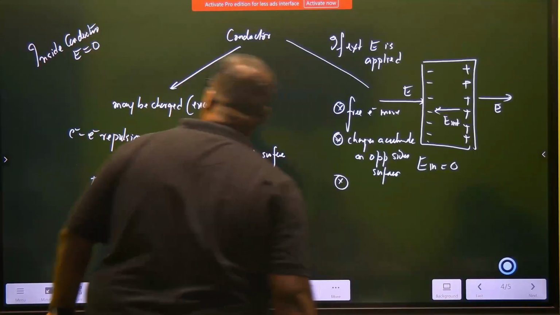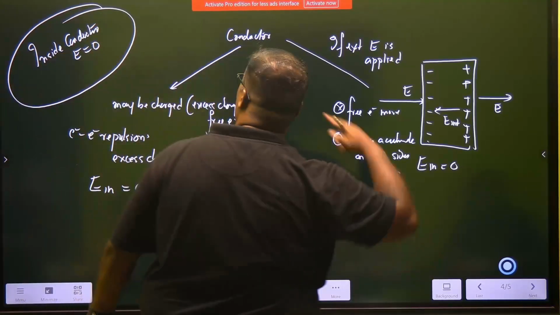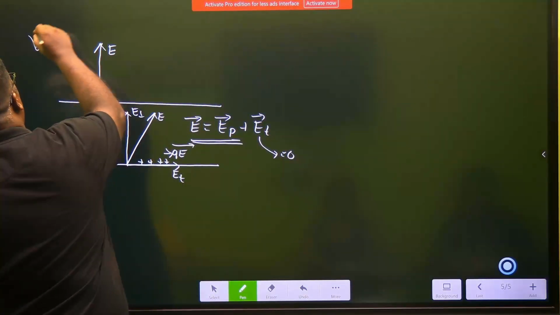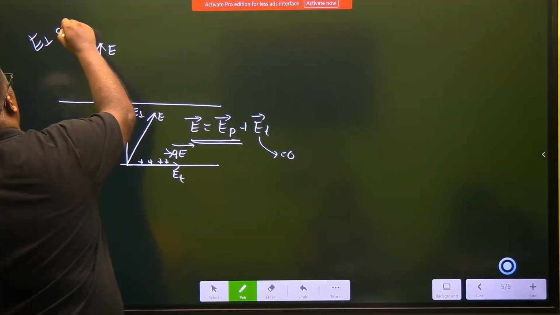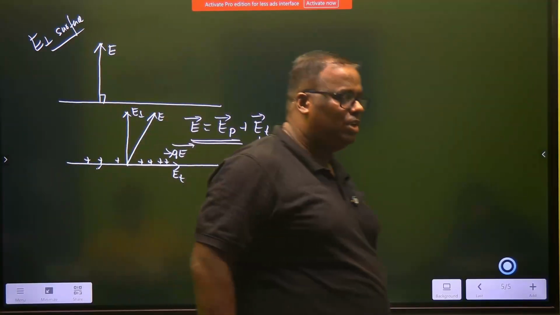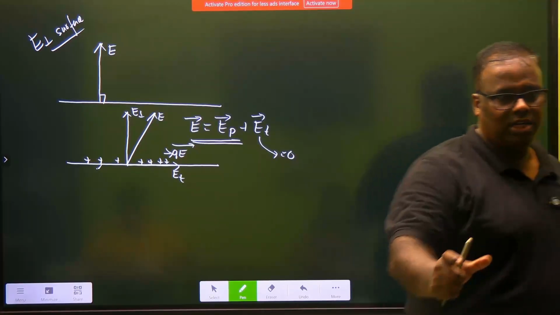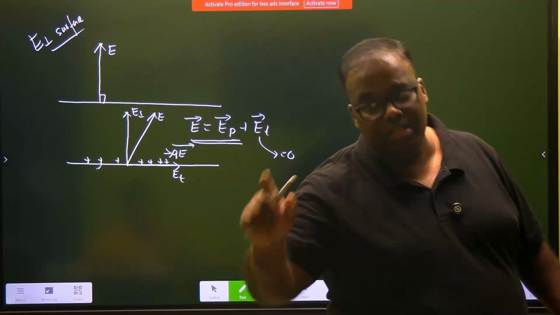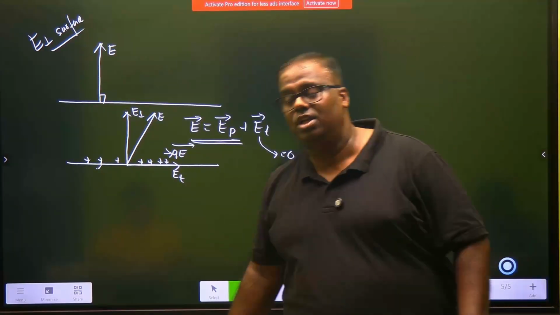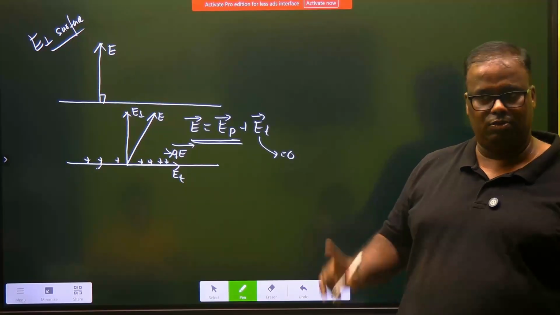So write one line like this, like you wrote inside the conductor E equal to 0. You write another short with a red pen: E is perpendicular to the surface. So actually you learn two very small things, but we are elaborating because a lot of questions come from here. If you are a conductor, the electric field inside you is 0, whether you are a charged conductor, a neutral conductor, or a conductor in whose vicinity you have an electric field. That was point 1.